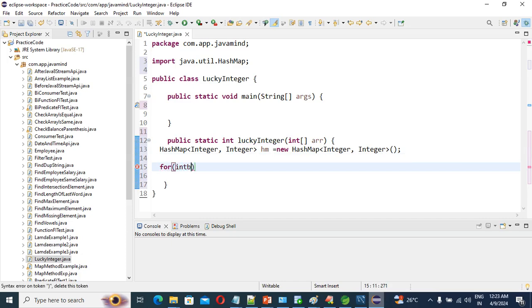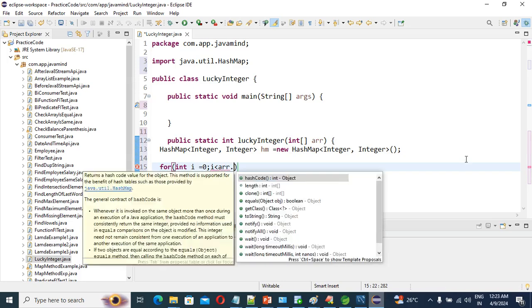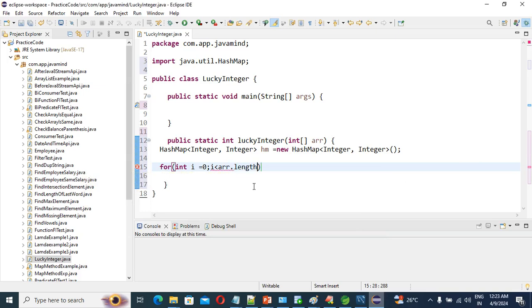So int i equals to 0, i less than our length of the array, array dot length, yes or no? Then guys, i plus plus. Correct? This thing we have done.